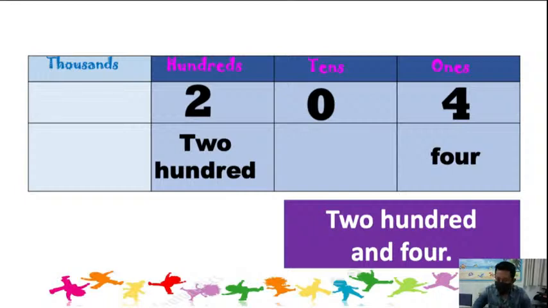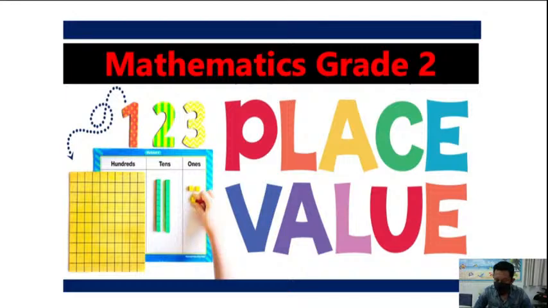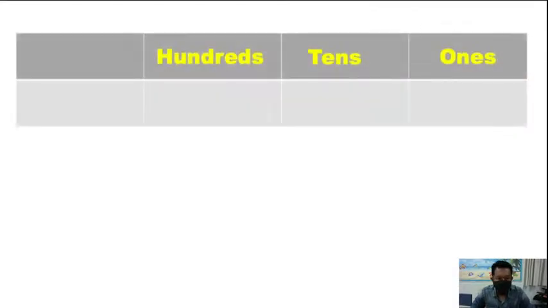Okay, very good. After this, we also studied about the place values. So let's see what we did in the place value. Again, ones, tens, hundreds. I give you an example. 146. So 6 will be in the ones, 4 will be in the tens, 1 will be in the hundreds.